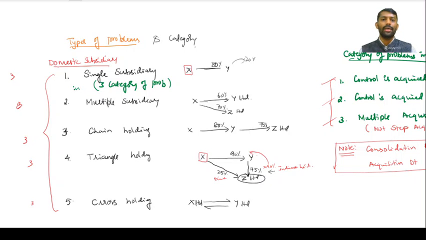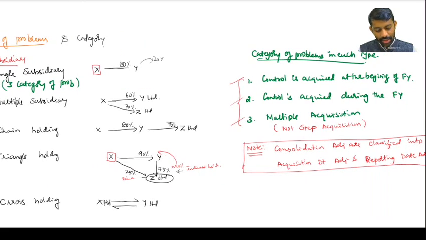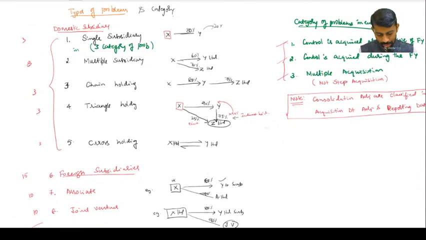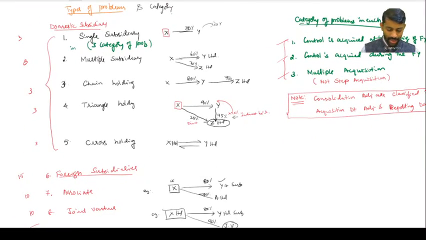Yes, sir. Correct? So that's all. So it will not be complicated. Just understand that control is acquired at the beginning of the year, during the period, and multiple acquisitions. Since the students don't know these categories, they feel it is hectic and vast. Correct? So now you understood the types of problems. So how many are there in consolidation? In what combinations can we solve? Clear?